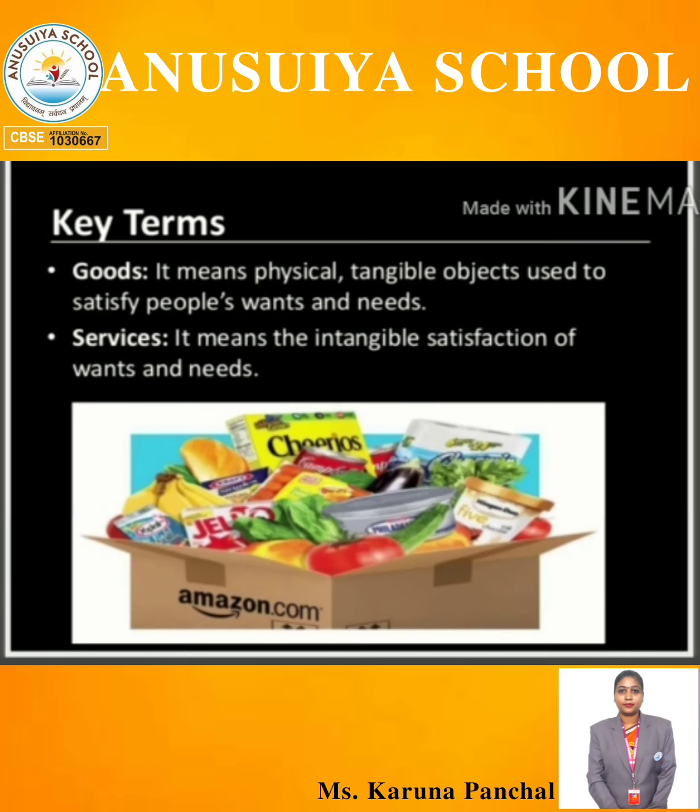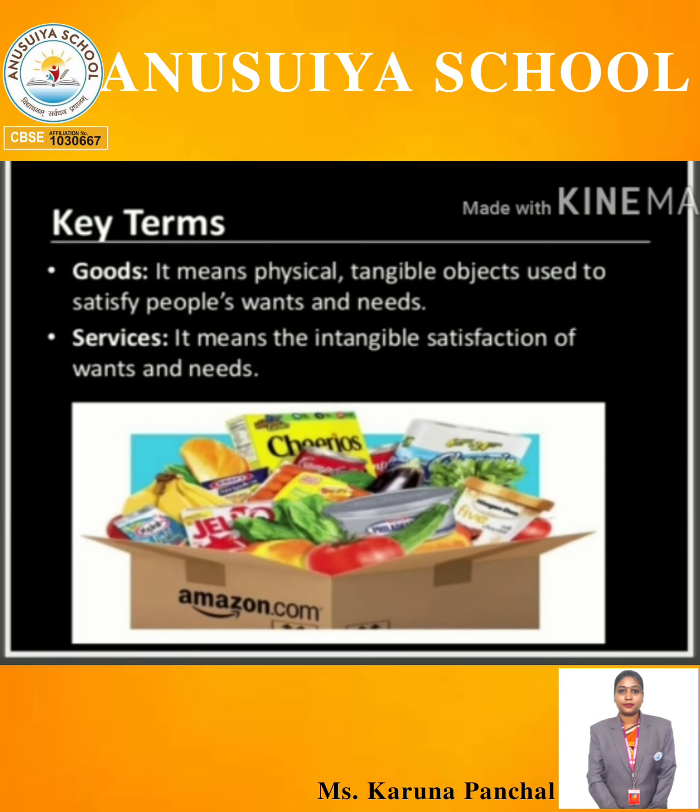Now come to the meaning of goods and services. A good is a physical tangible object used to satisfy people's wants and needs. In simple words, physical and tangible, that can be seen clearly. It means those objects which can be seen, used to satisfy human wants and needs, for example food, clothes and shelter. Now services: it means intangible satisfaction. Intangible means that which cannot be seen, so it means intangible satisfaction of human wants and needs. Examples are property, goodwill and trademarks. So these are the intangible services which cannot be seen.